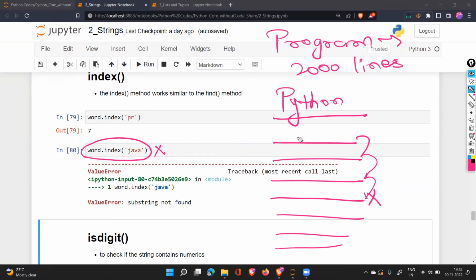But let's say you are running this program for debugging purposes. You have just created this program and you want to find out where these errors might happen, where the program might give us an error. You're searching for these. So you can check word.index. What will happen? Your program will stop here.